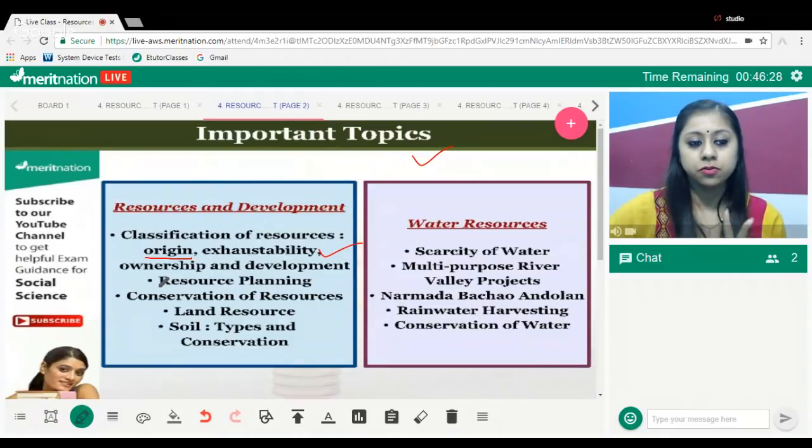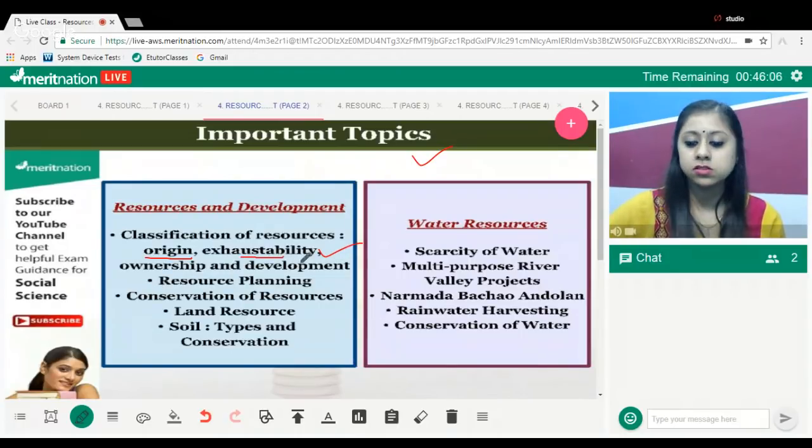The two types of resources based on origin. Very good. We have the abiotic and the biotic. Yes or no? We are not doing economics today. Yes, biotic and abiotic. Biotic is your living resources, abiotic is your non-living resources.